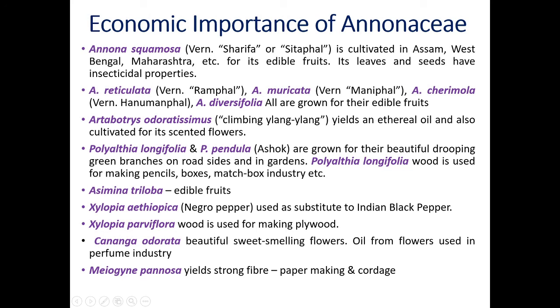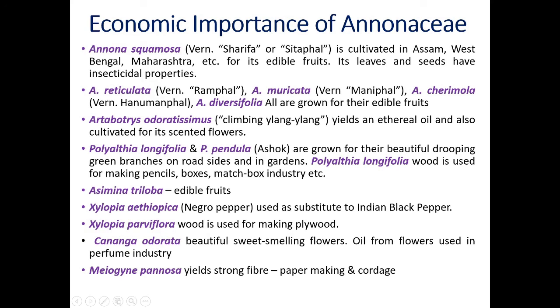Then another example of this family, Polyalthia longifolia or Polyalthia pendula. Common name Ashoka tree. They are cultivated as ornamental plants. They are grown for their beautiful drooping green branches on roadsides and in gardens. They are commonly present in our college campus near the main building. Polyalthia longifolia wood is used for making pencils, boxes, matchboxes, industry, etc.